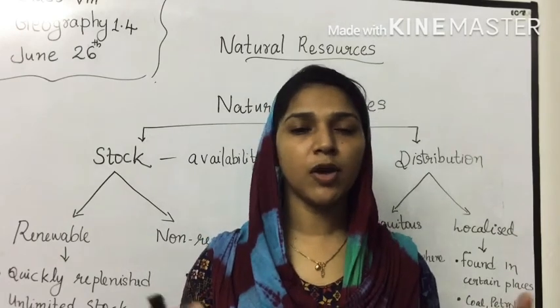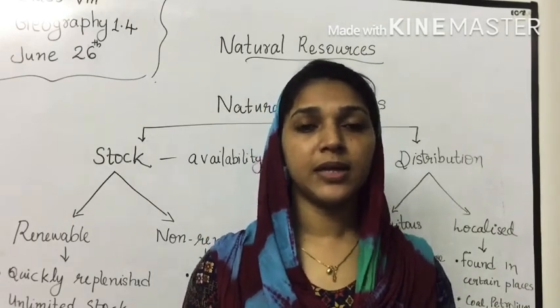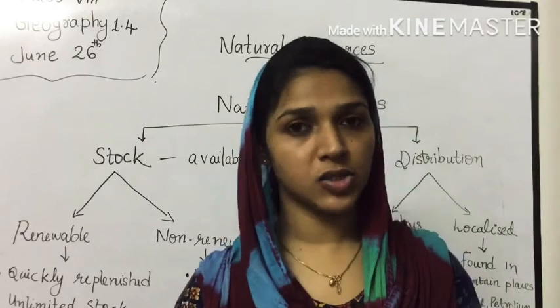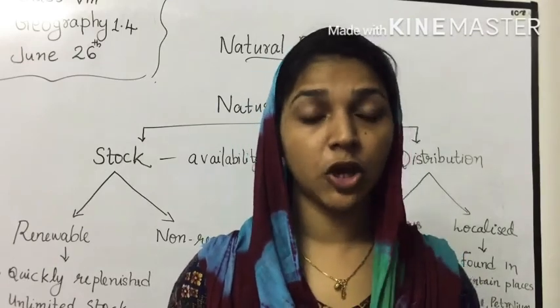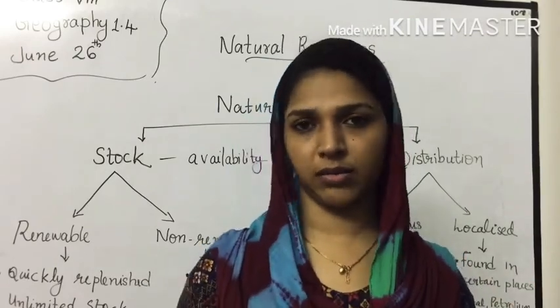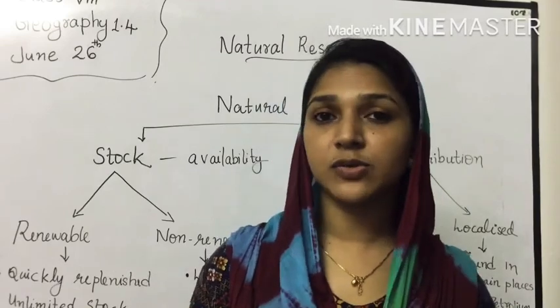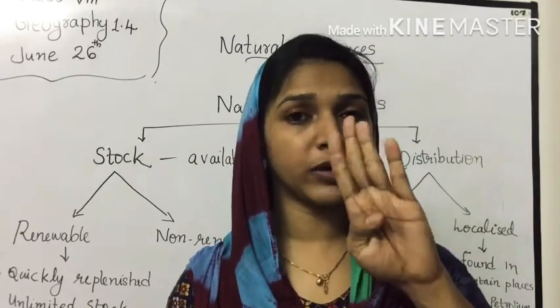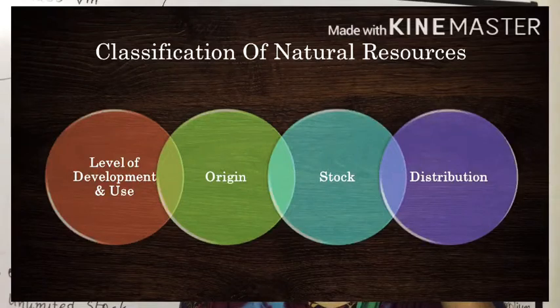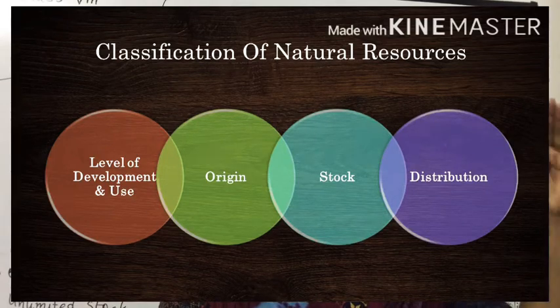So now we are going to conclude our topic, the classification of natural resources. Natural resources are classified under 4 categories: level of development and use, secondly on the basis of origin, on the basis of stock, and on the basis of distribution.